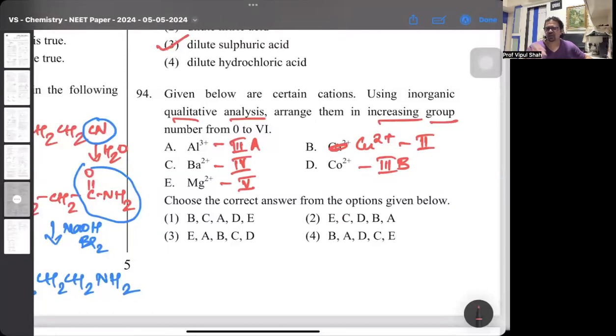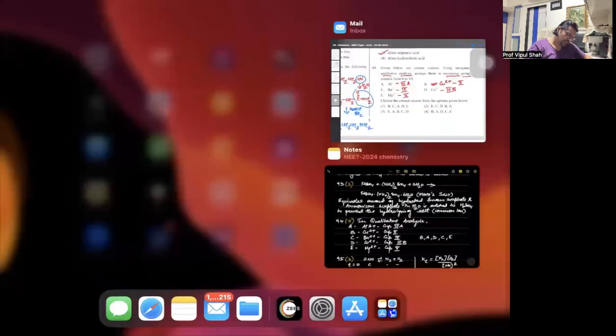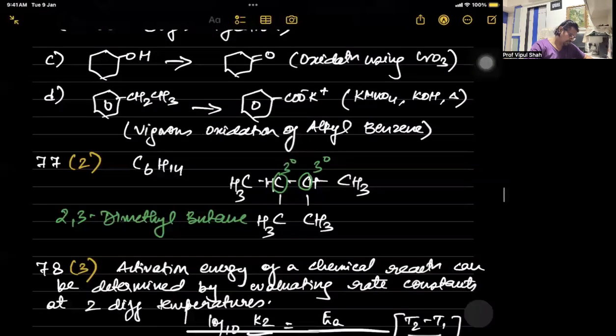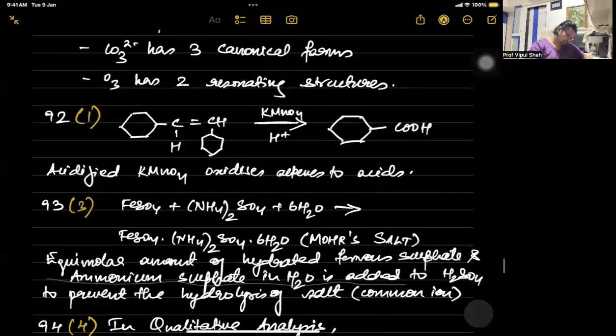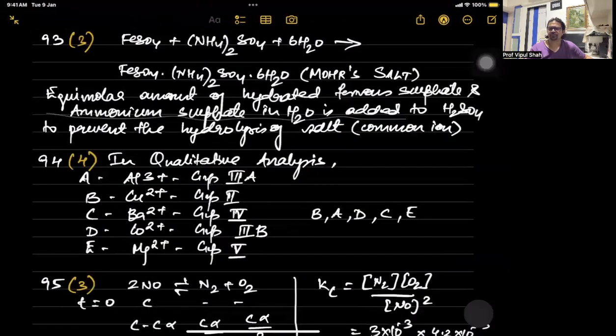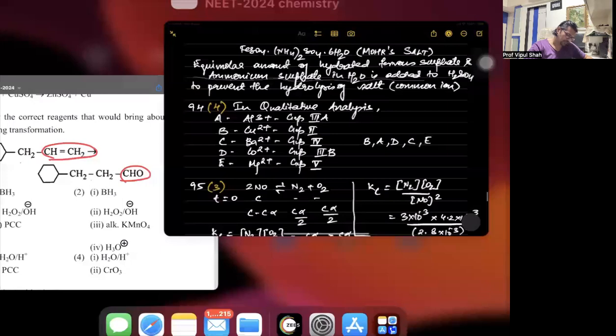So the increasing order, lower to higher. If you see the 94th one, that's the fourth option. Aluminium 3A, cupric 2, barium 4, cobalt 3B, and magnesium group 5. So 94 is the fourth one.